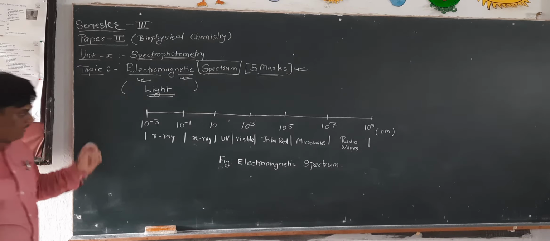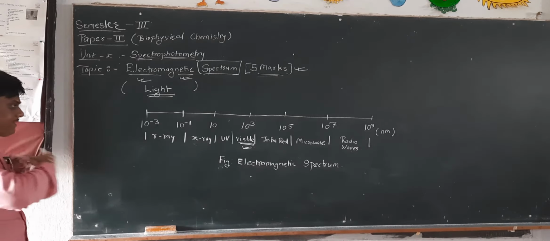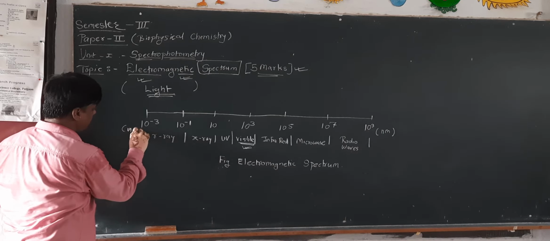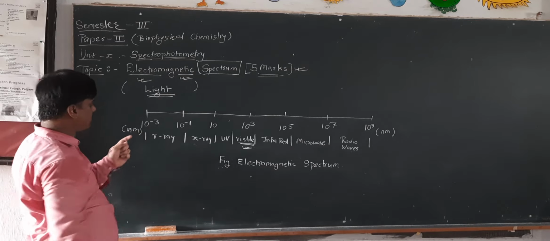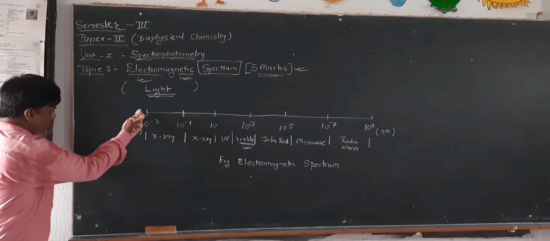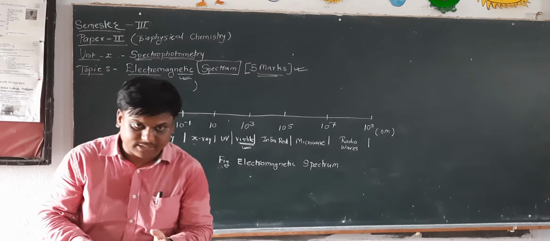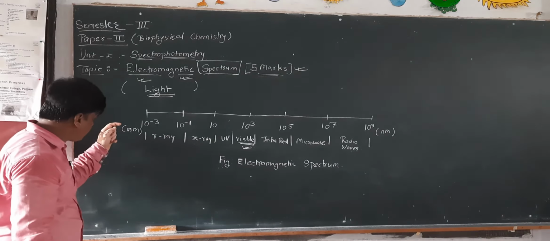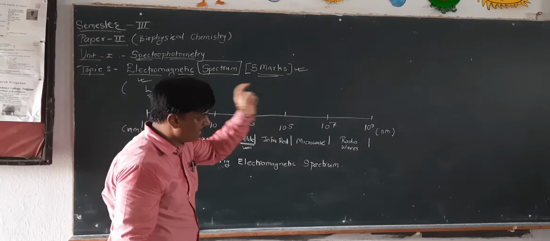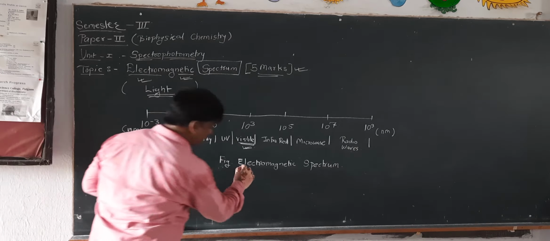Mind it, only visible is not light. Light has a wide range, that started with 10 raised to minus 3 nanometer to 10 raised to 9 nanometer. Even it is smaller than this and broader than that, but we don't have the instruments to measure that kind of light. So we can measure only the light ranging from 10 raised to minus 3 to 10 raised to 9. So that is the spectrum of light or electromagnetic spectrum.